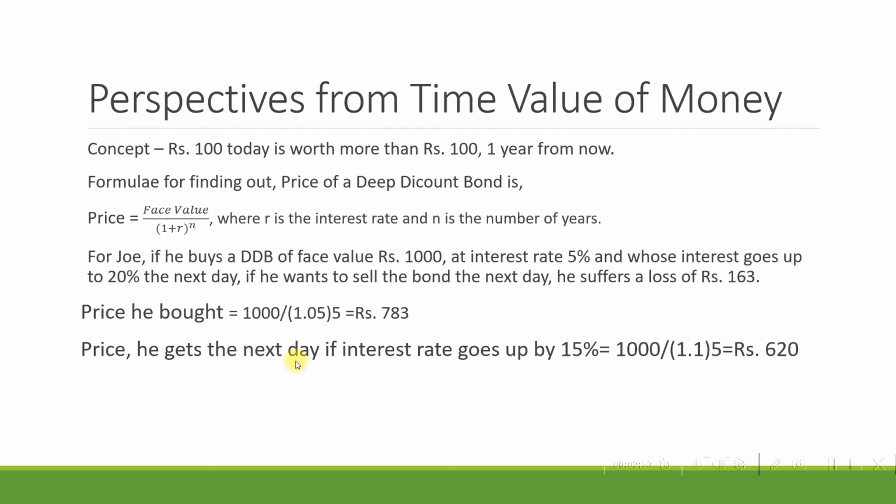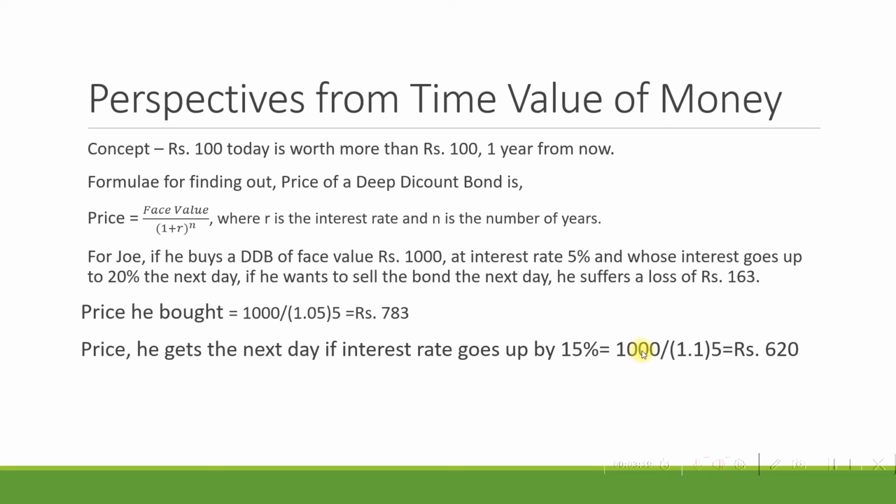Now, in the next day, if the interest rate goes up, actually, if the interest rate goes up by 5%, there is a mistake earlier, it's only 5%, then the interest becomes 1.1. That means interest becomes 10%.